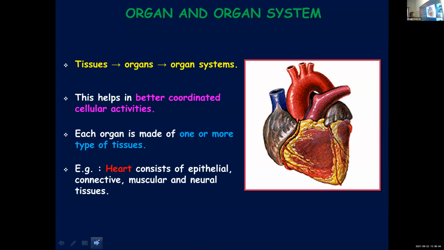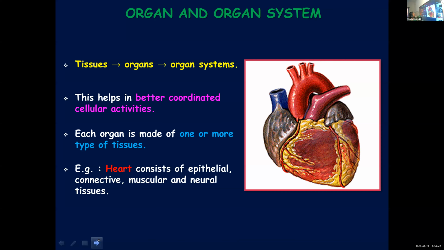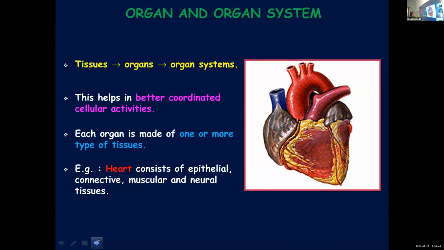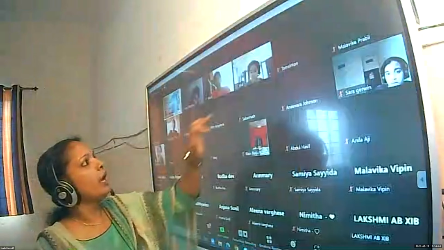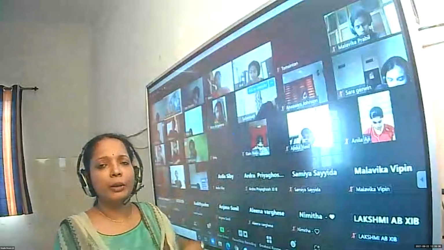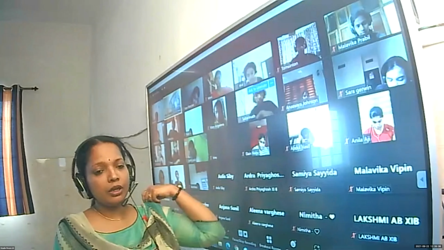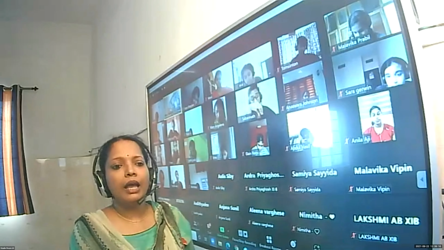Then each organ, as I told you already, is made up of one or more tissues. For example, all 4 types of tissues are found in the heart: epithelial, connective, muscular and neural tissues. Okay, so with that, we have completed the chapter structural organization in animals.